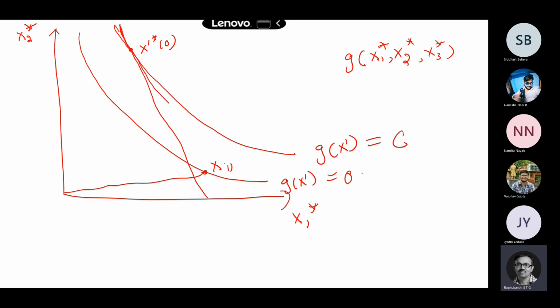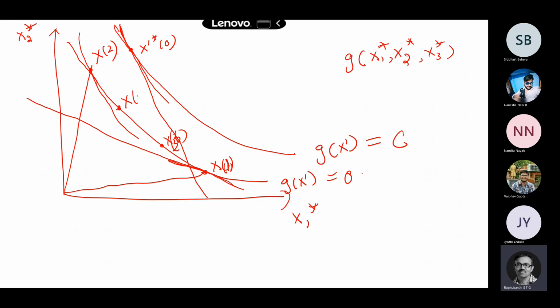So this is my first iteration point here. After this, once again I will draw a tangent and go to some other place. I will draw a tangent here, and finally find the shortest distance. Once again I draw a tangent and go to some other point, x3, the third point, the next one, like that. Finally I will go to some point, say x4, where all of them converge.